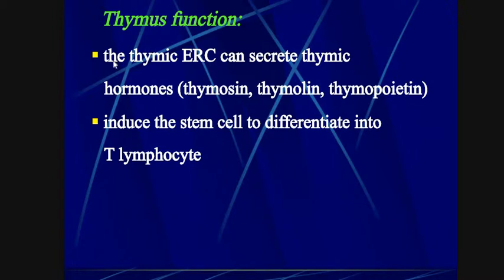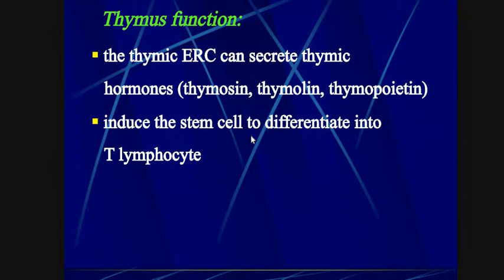Function of the thymus. Thymic ERC can secrete thymic hormone. Thymic hormones are of three types: thymosin, thymolin, thymopoietin. These are the three thymic hormones. They induce the stem cells to differentiate into T lymphocyte cells.